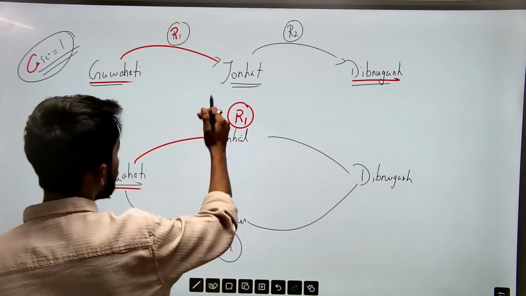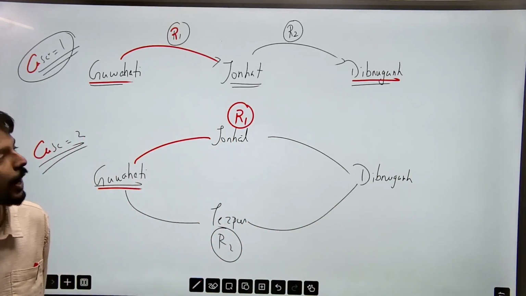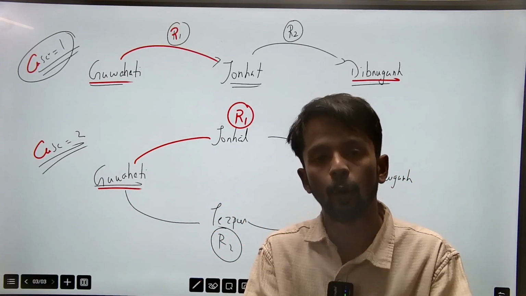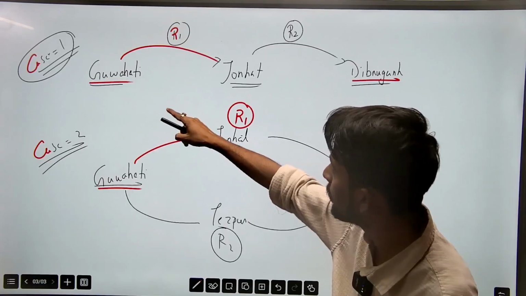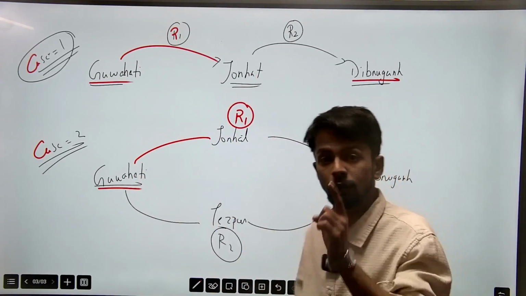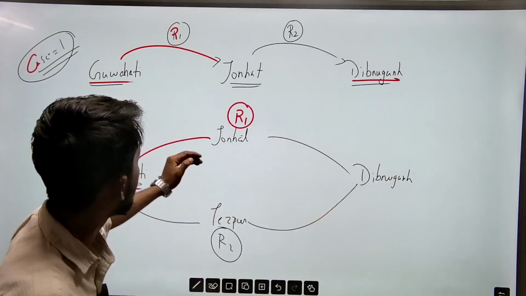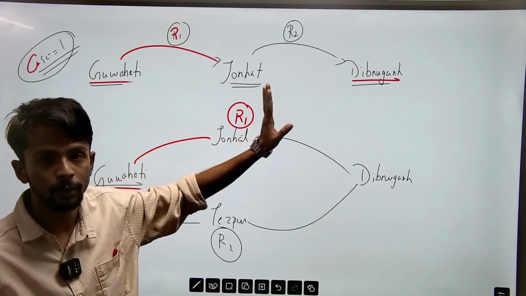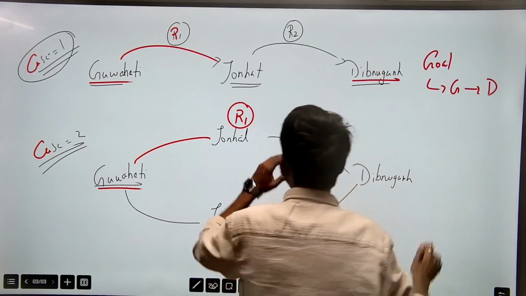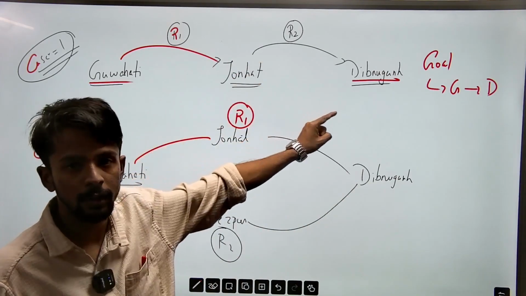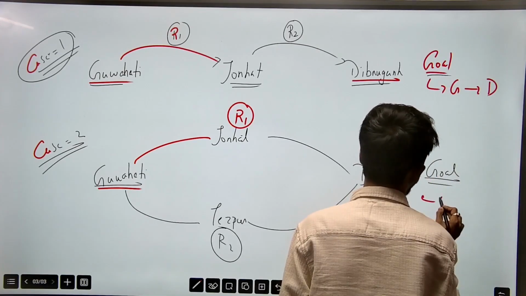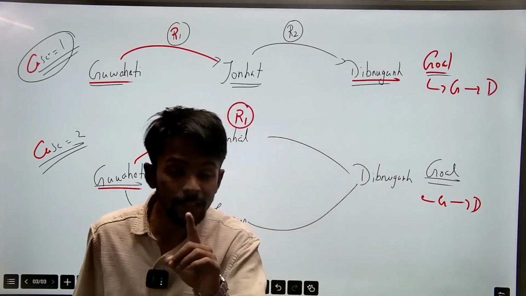Now, carefully observe these two cases. When I am talking about my ultimate journey, my ultimate goal, in both cases the ultimate goal is from Guwahati to Dibrugarh. The very important thing here is that I am not concerned about Jorhat; I have to reach Dibrugarh. That is the ultimate goal. In this case also, the ultimate goal is from Guwahati to Dibrugarh, but the scenarios are different.